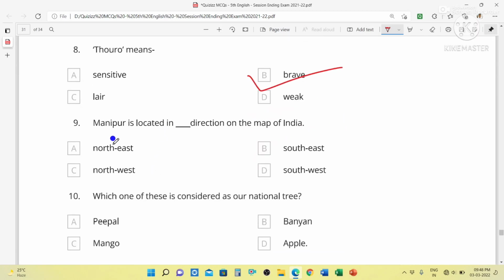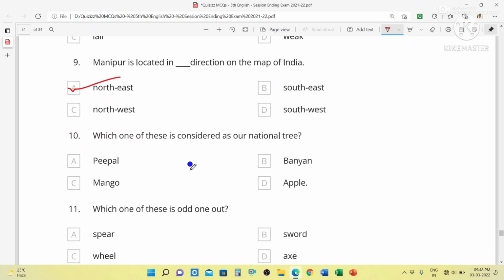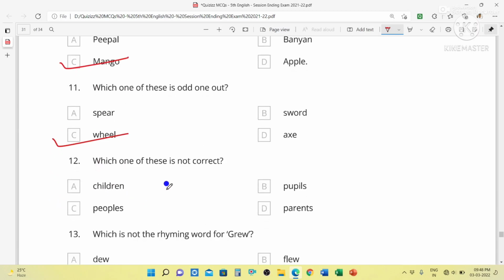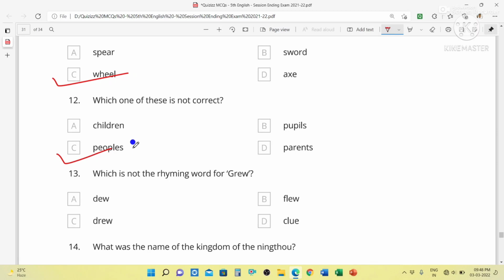Manipur is located in the northeast direction on the map of India. Which one of these is considered our national tree? That is mango. Which one of these is odd one out? That is wheel. Which one of these is not correct? Peoples, because children, pupils and parents are plural nouns, but people is the plural noun, not peoples. Which is not the rhyming word for grew? That is clue.